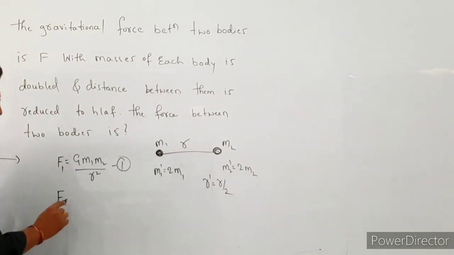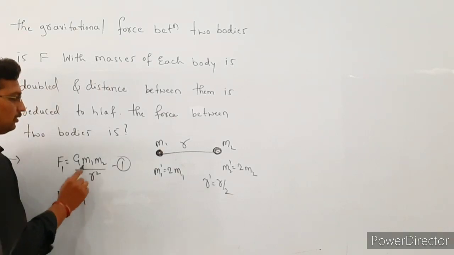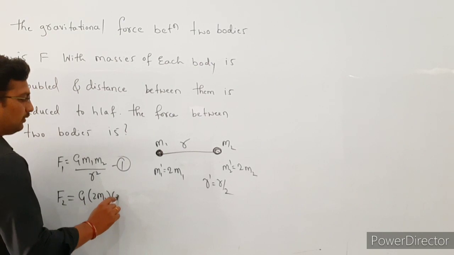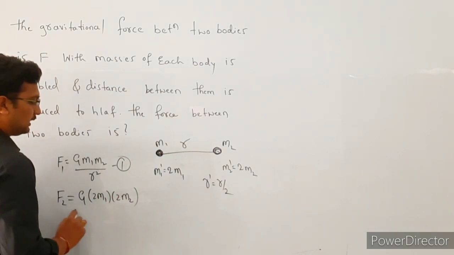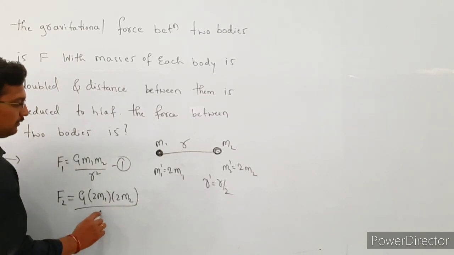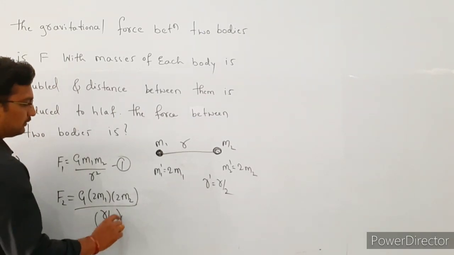Okay, substitute the values here. F2 is equal to G into m1 value, that is 2m1, m2 value, that is also 2m2, divided by the distance squared, that is r dash square. So its value is r by 2 whole square, right?